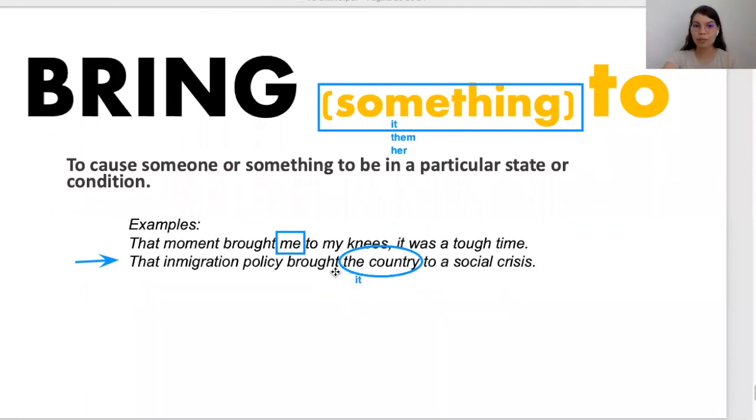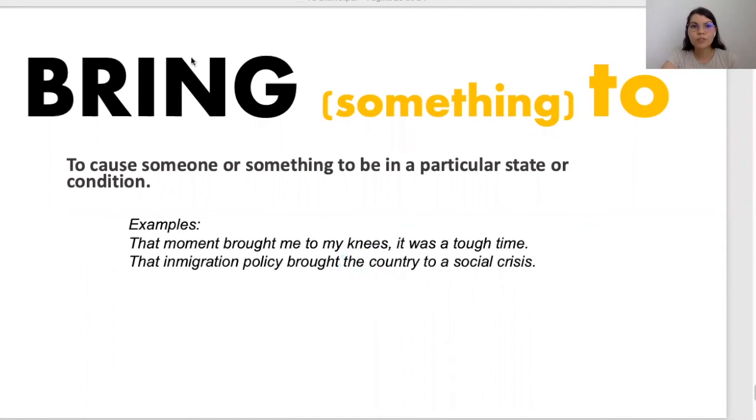Si ya se sabe en la conversación de qué se está hablando, no es necesario definir exactamente qué es, como en este caso, brought the country to a social crisis. En la conversación se pudiera reemplazar con it, si ya es obvio, ya es claro que se está hablando del país, ¿no? Entonces, mencionaría con it, ¿ok? Si es una persona, pues es lógico se usa me, her, him, etc.